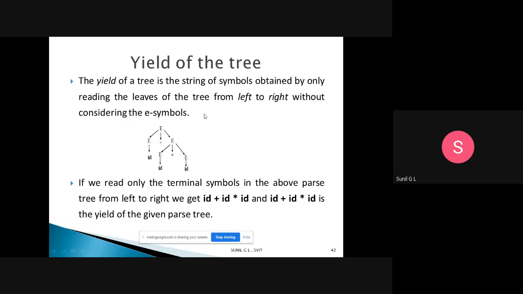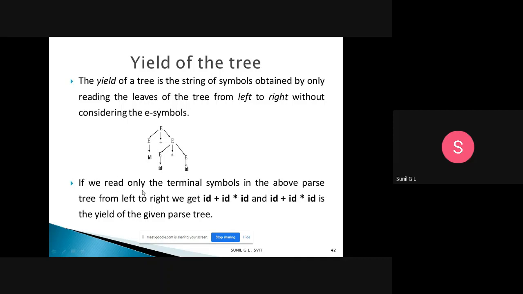So we have an expression parse tree. When you are reading from left to right, you read only the leaves. So what are the leaves here? This id is a leaf, this plus is a leaf, this id, this star and this id are leaves. Only read the leaves from left to right without the epsilon symbol. So here I combine them: id plus id star id. This is the yield of the leaves of the tree, that is the yield of the tree.